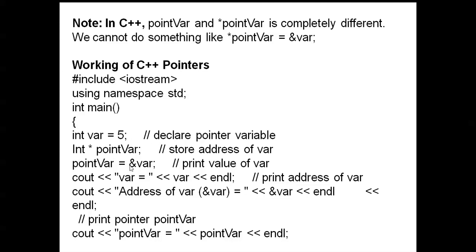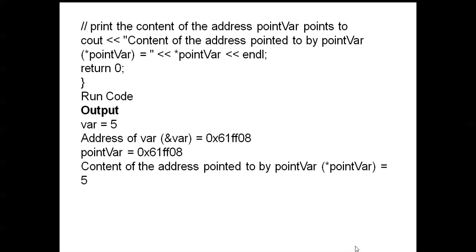Next, pointer var is equal to ampersand var. This variable stores the address of another variable. cout var, okay, here see cout address of var, and here you can see ampersand var. Ampersand var is nothing but the address being printed. Okay, print pointer: pointer var is equal to pointer var. Here you can see cout, pointer var value is printed.